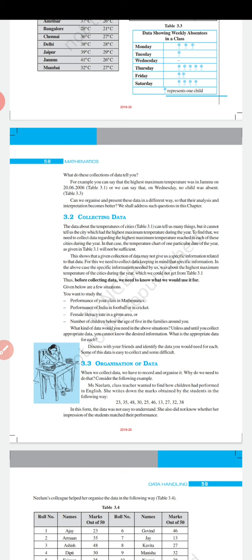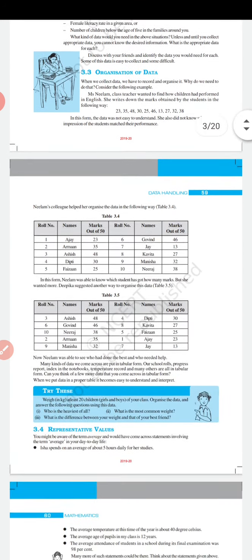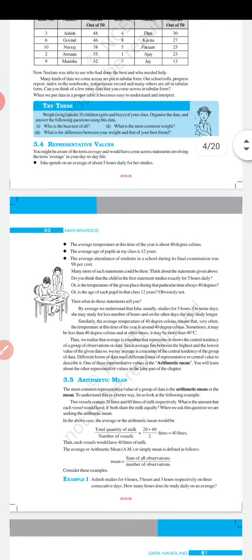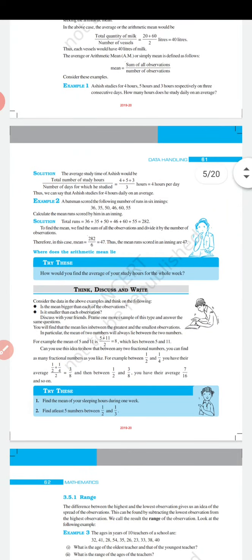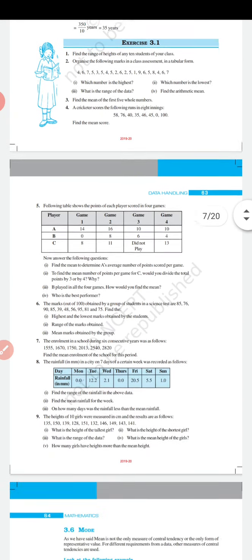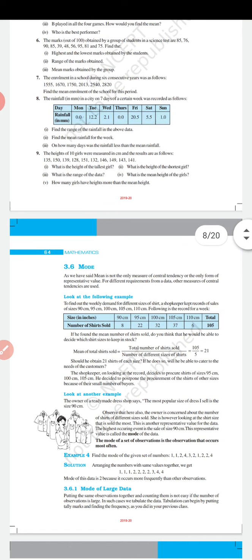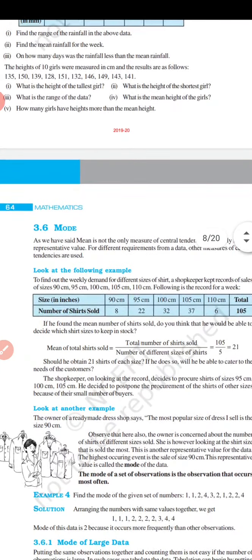Now it's time to move ahead. What is mode? See, in your book there is some example given. This is arithmetic mean, this is range, and now we are talking about mode. See students, mean, mode and one more thing is median. These three are in your syllabus.